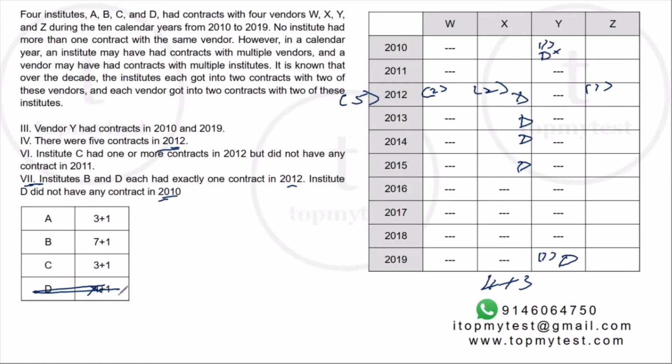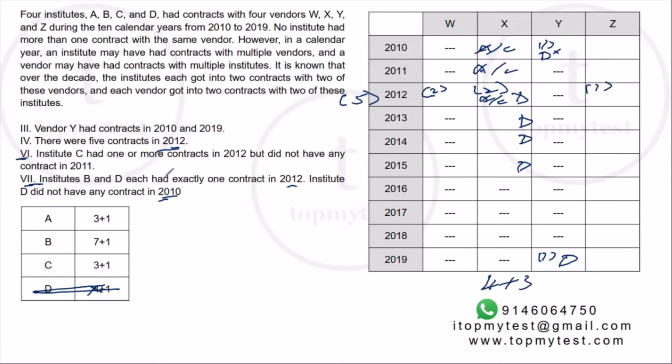So we have fitted one of the long-term contracts. Then you have 2 3-year contracts. It can be either with A or C. Now it has to be with X. One out of A or C will come here, right? This will be A or C, A or C, A or C. Now all 3 have to be the same person. If it is A, it will be A throughout. If it is C, it will be C throughout.